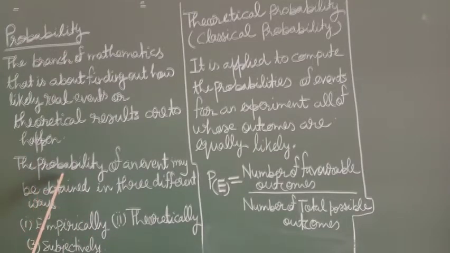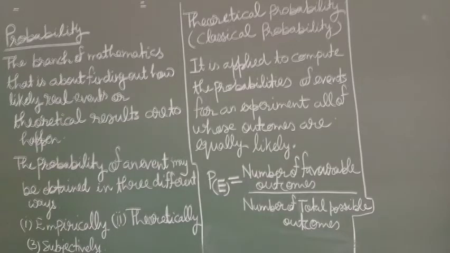The probability of an event may be obtained in three different ways: empirically, theoretically, and subjectively. Empirical is known as experimental probability.